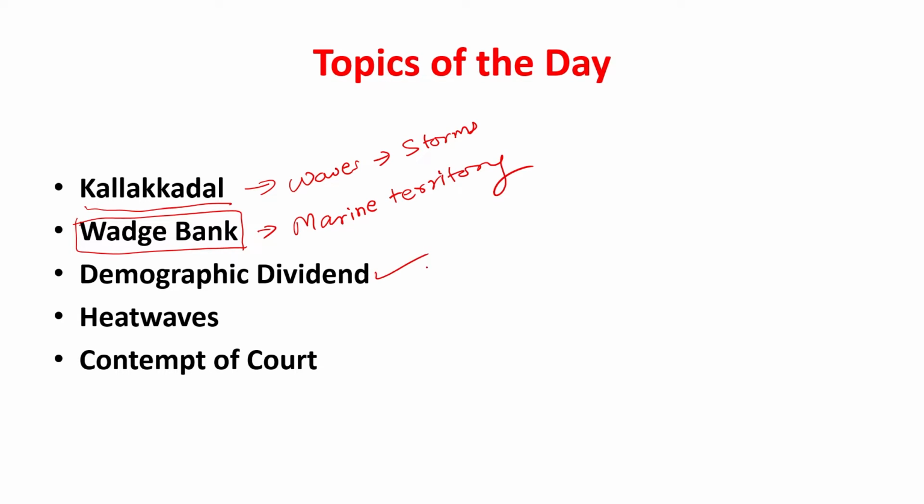Demographic dividend, an important concept in economy and also one of the favorites of UPSC. Heatwave, again an important concept from the subject of ecology, very important. And then contempt of court. So these are important news items.